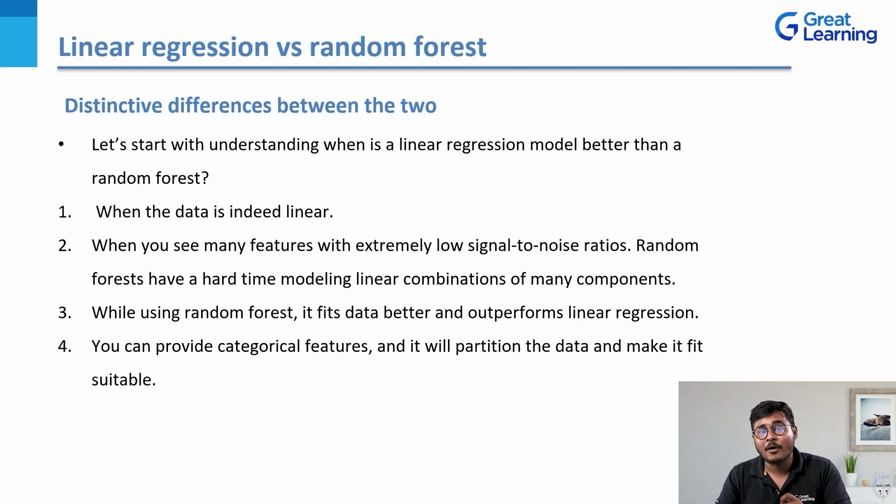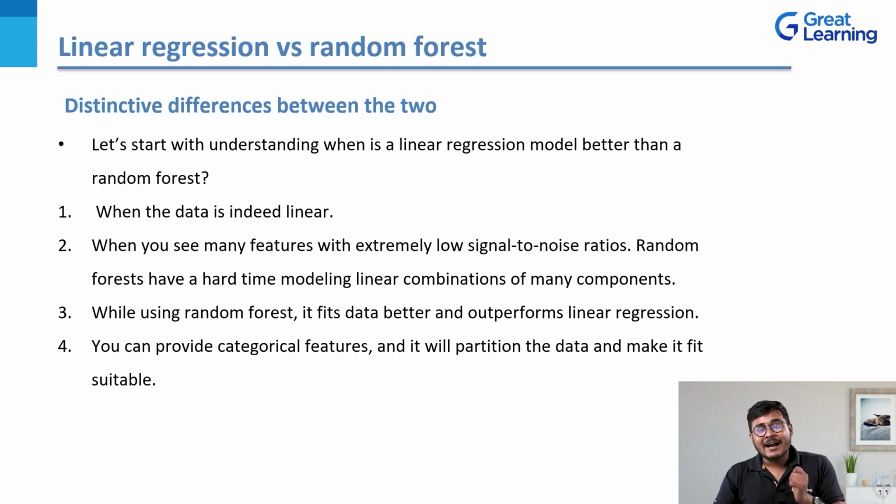Now I'll explain a point where linear regression is not able to perform. Let's say the relationship in your data is not linear. The relationship that you're trying to quantify between two variables, or let's say your data is not perfectly linear. Then these are the cases where a random forest will obviously outperform, or come out as a clear winner. There are very few cases where linear regression performs better than a random forest, and those few cases are low signal to noise ratio, or when your data is linear. In an ideal world, you would never get data which is perfectly linear. So it is always better to make use of the random forest regression algorithm.